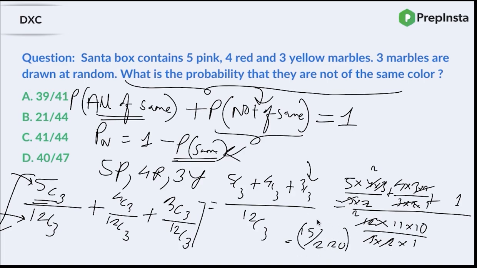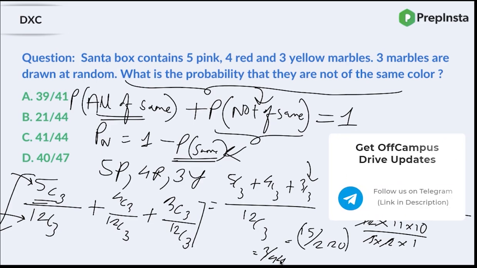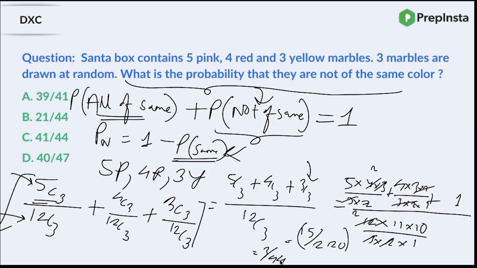So if I simplify it further, I'll get it as 3 by 44. So the probability that all the 3 marbles drawn at random are of same color is 3 by 44. So now what is the probability that they are not of same color? So simply do 1 minus 3 by 44. All minus 1 minus all of same color. So you will get the answer as none of them are of same color. So 41 upon 44 would be your answer. Option number C.